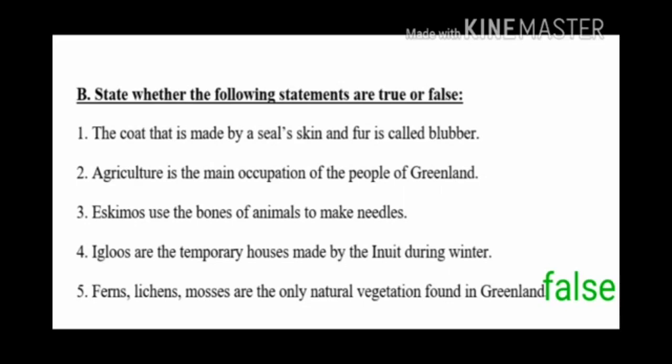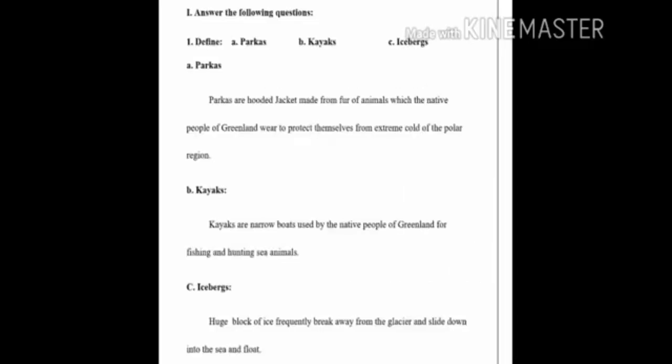Children, next we are going to discuss the following questions. Children, first question, define A. Burkas, B. Kayaks, C. Icebergs. A. Burkas. Burkas are hooded jackets made from the fur of animals which the native people of Greenland wear to protect themselves from the extreme cold of the polar region.